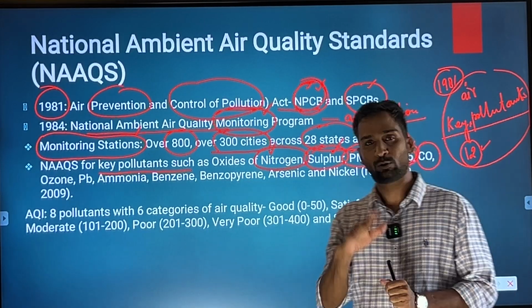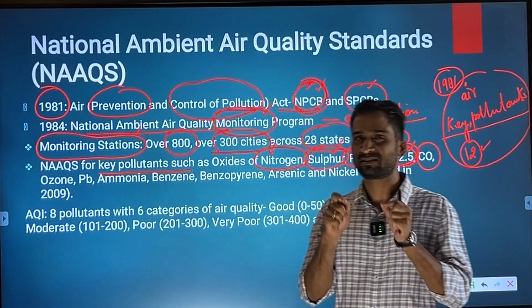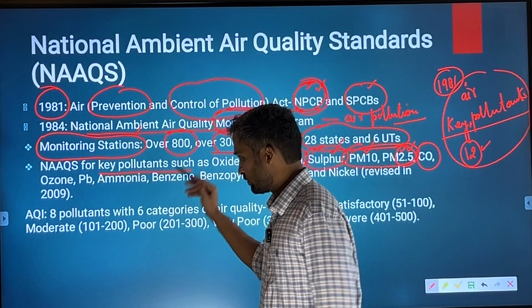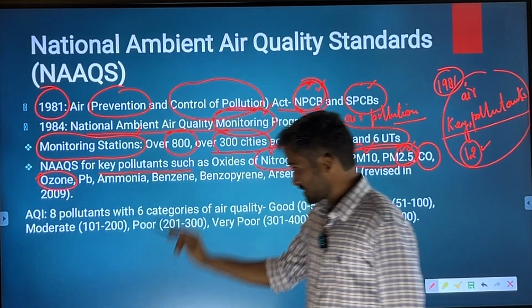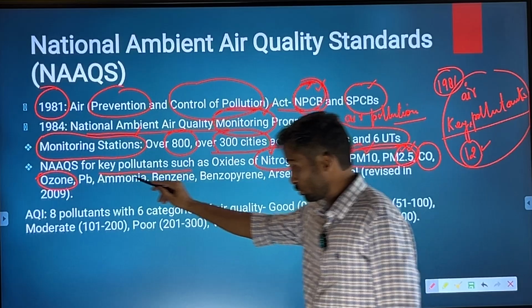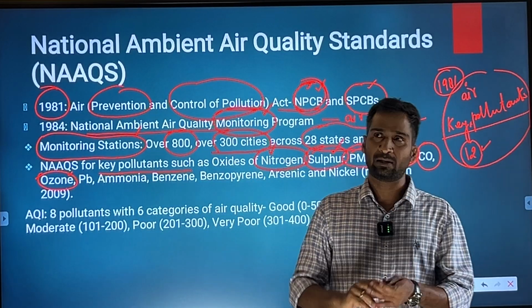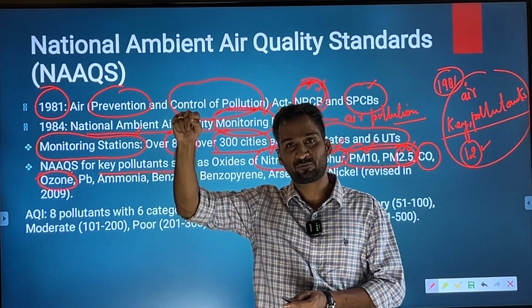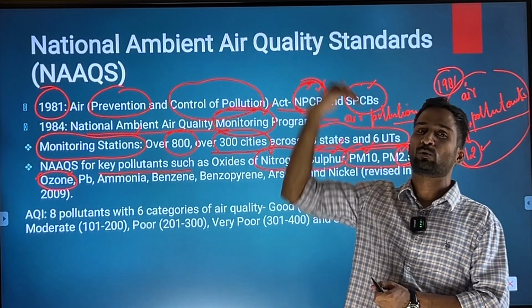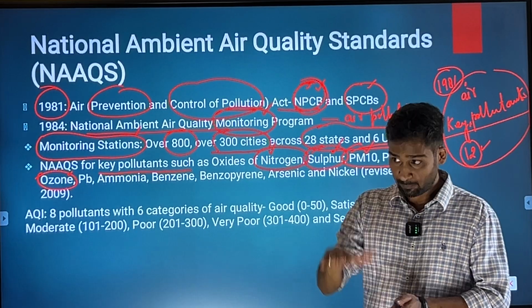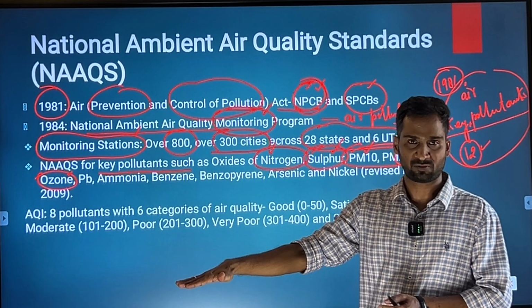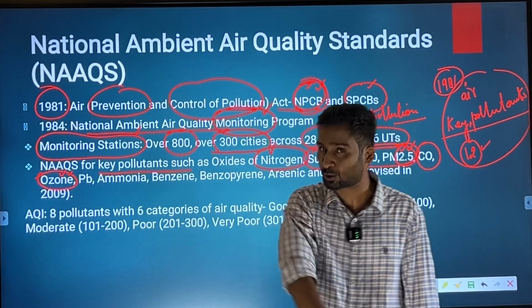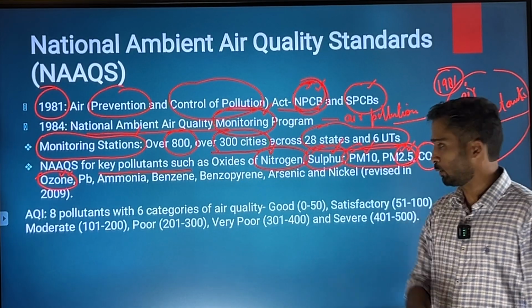We have already talked about the global warming gases, but it is not considered to be per se an air pollutant. Anyway, moving further, the 6th air pollutant is ozone. See, you need to understand, ozone in the upper troposphere is good for us, good for human survival because it is protecting us from the harmful UV rays. But ozone present in the lower troposphere is not good for human health. So, that is why ozone in the lower troposphere is considered to be an air pollutant.